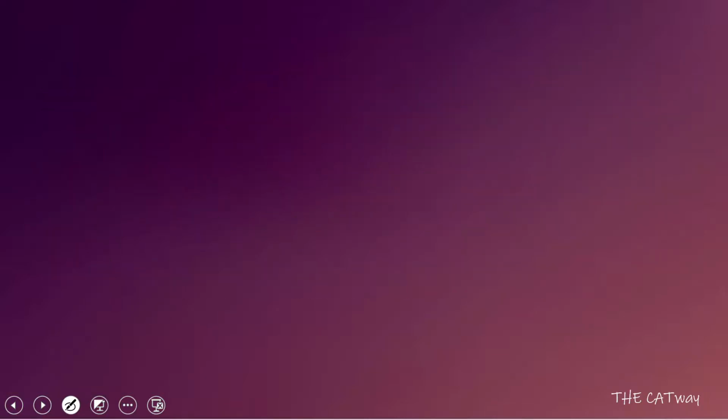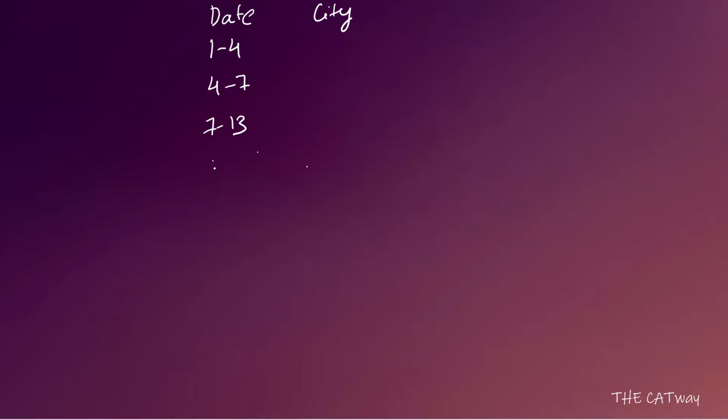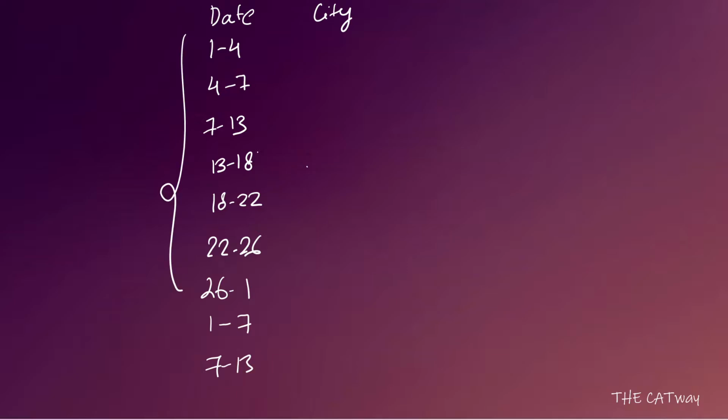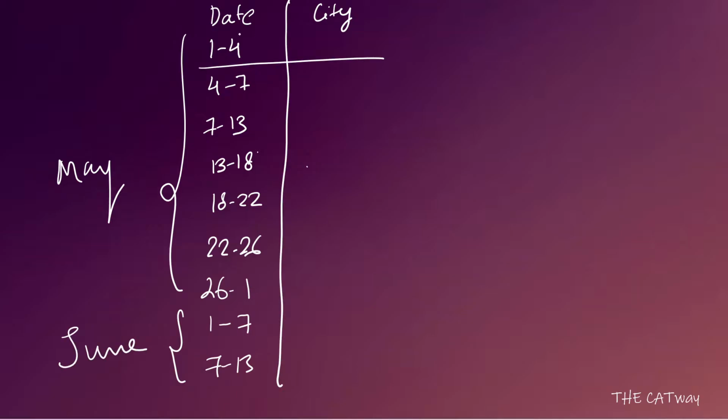So first thing which we have to do is we have to make a table. So what a table will look like is this. So you will be having your date here and you will be having your city here. I'm only writing 1 to 4, 4 to 7, 7 to 13, 13 to 18, 18 to 22, 22 to 26, 26 to 1, 1 to 7 and 7 to 13. So these are all in May and this is in June. So this is how our table will look like.